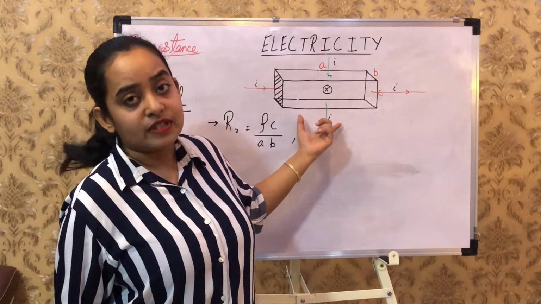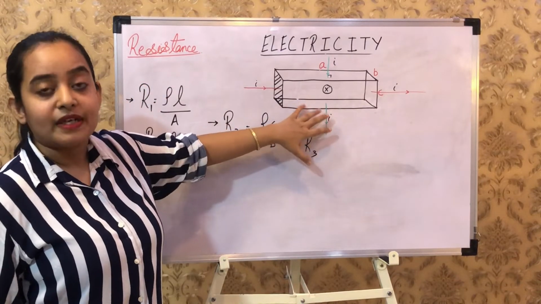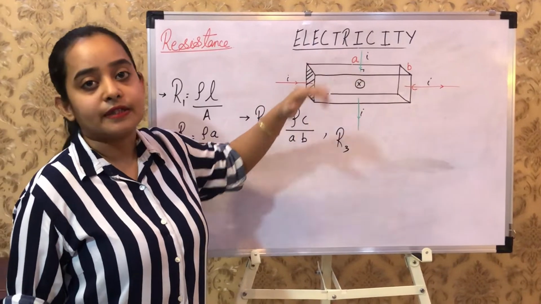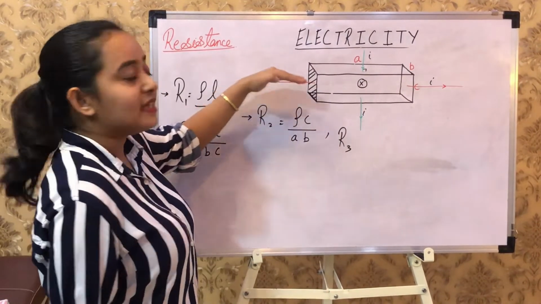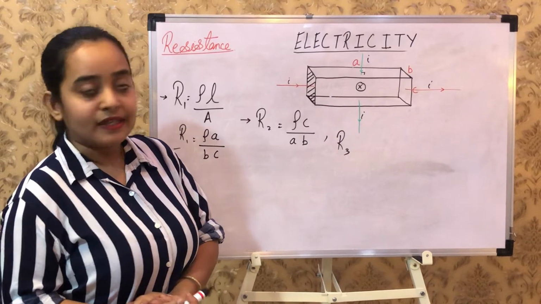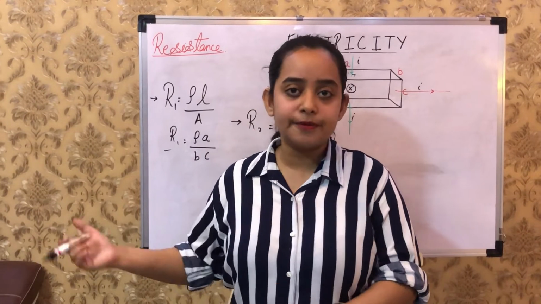What is this one? Where should I categorize it? This is all about the dependence of resistance on the direction of flow of current. This is what it is called. I hope that helped you.